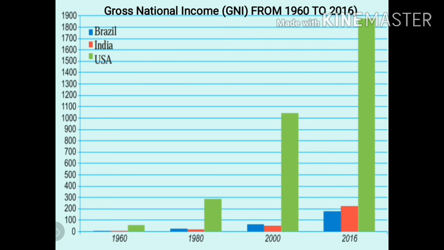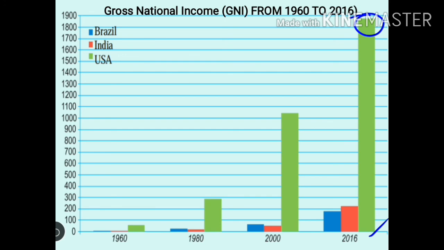So let us see 2016. For 2016 you can see here green color is of USA. Here you can find USA. It is approximately 1,850 million US dollars. So the first question, which country's national income was highest in 2016 and how much was it? USA's national income was highest in 2016. It's approximately 1,850 million US dollars.